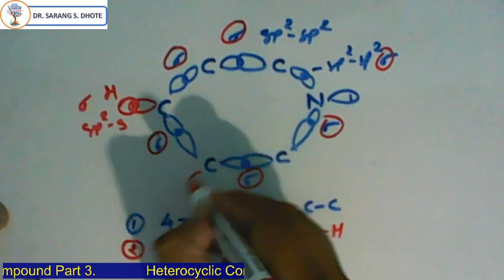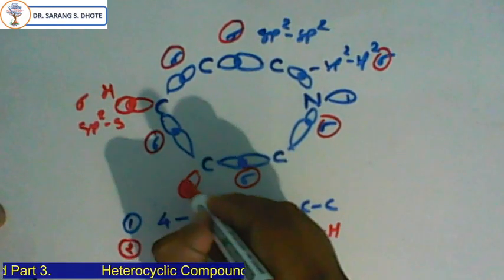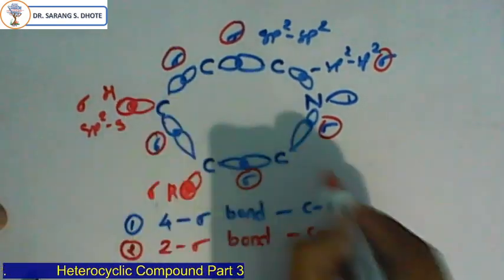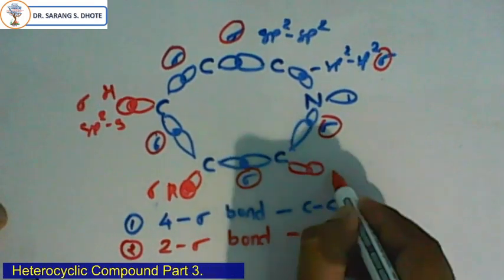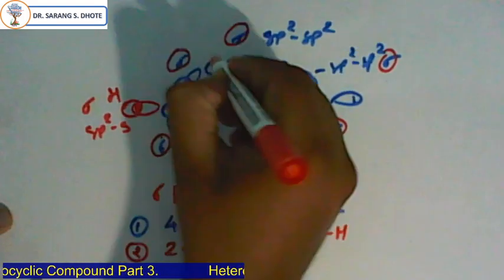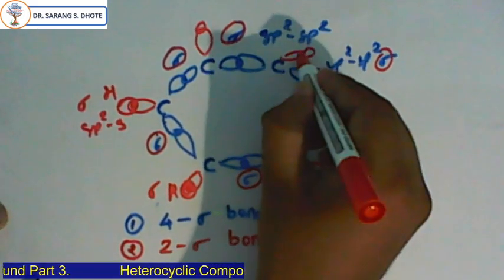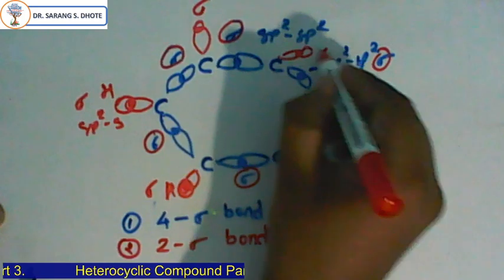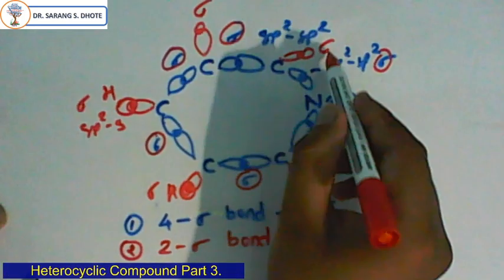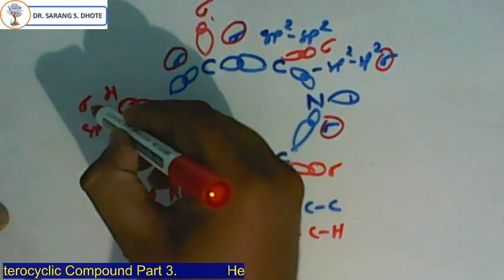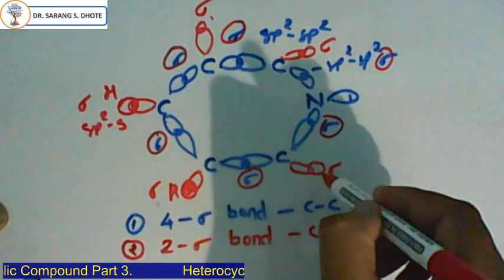Like that, all the carbons show a sigma bond with hydrogen. So how many sigma bonds are there between carbon and hydrogen? 1, 2, 3, 4, 5.